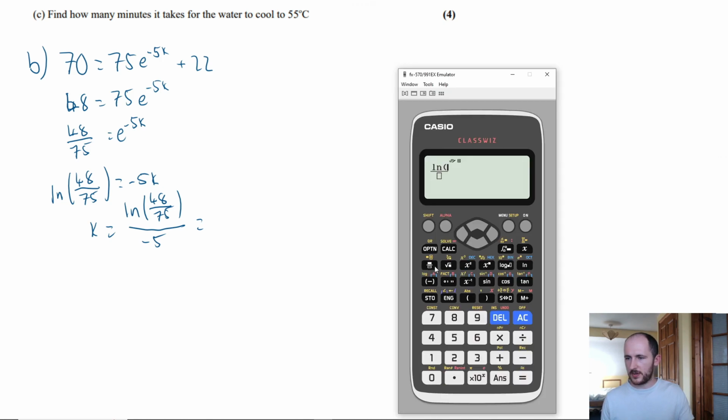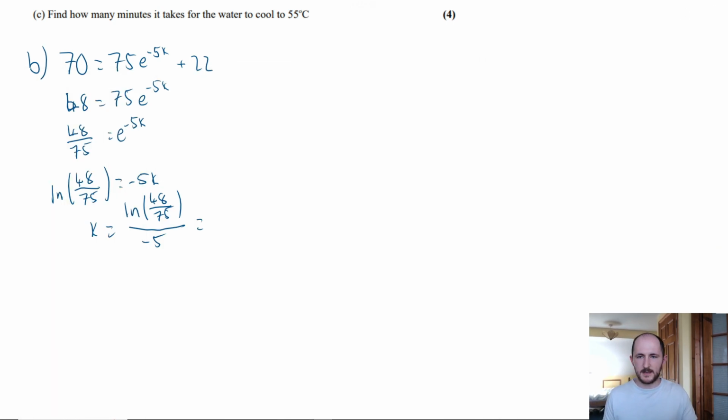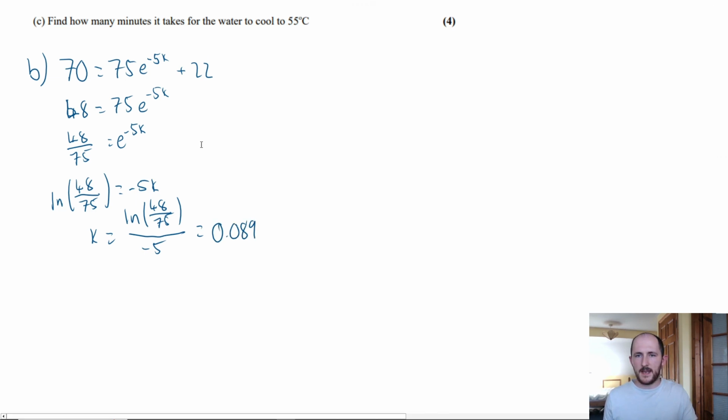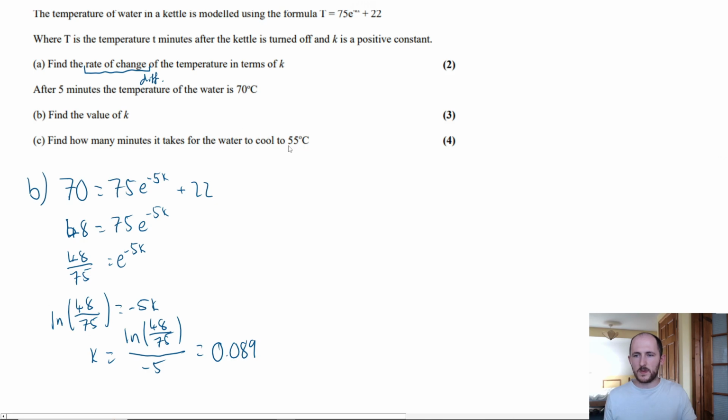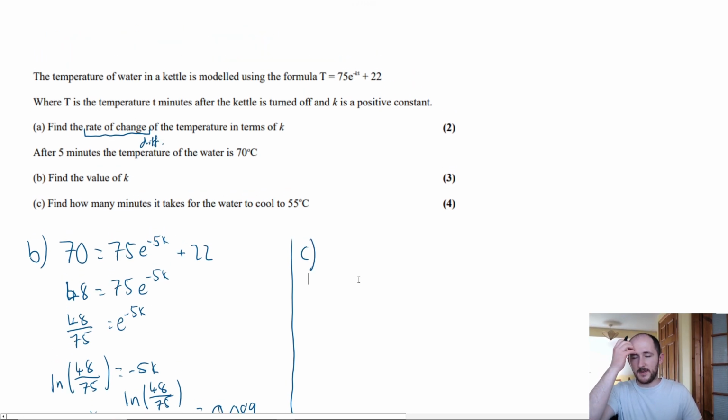So natural log, fraction again, 48 over 75, minus 5, can be 0.089. And then here it says find out how many minutes it takes for the water to cool to 55 degrees. So I'm actually going to go back up here. We have the final temperature. Essentially it's the same as part 1, by the way. So 55 degrees